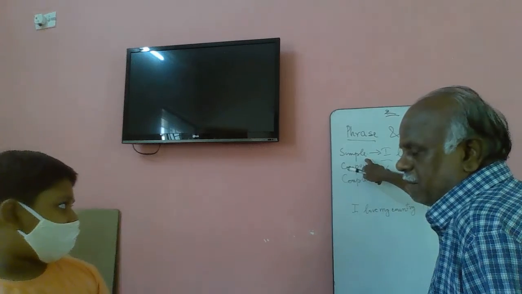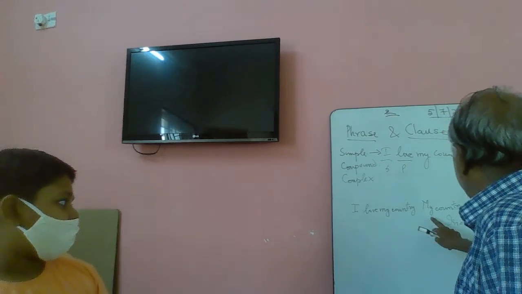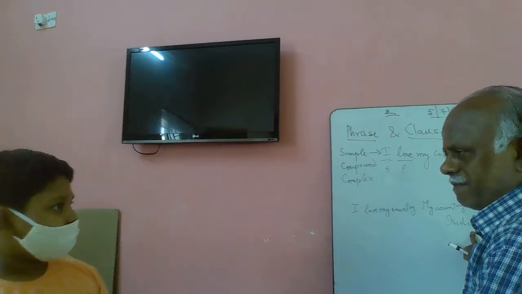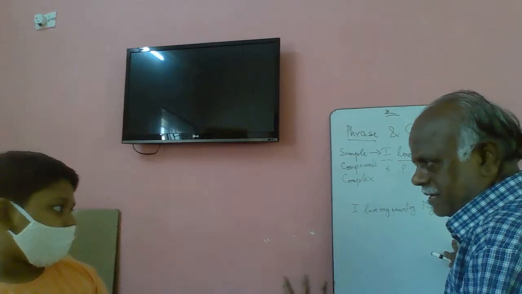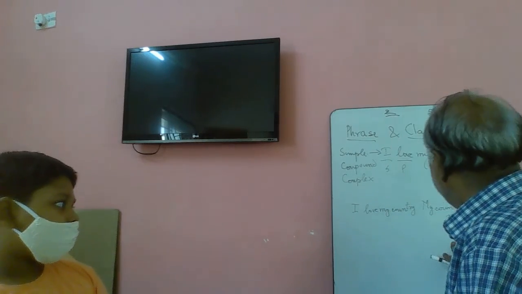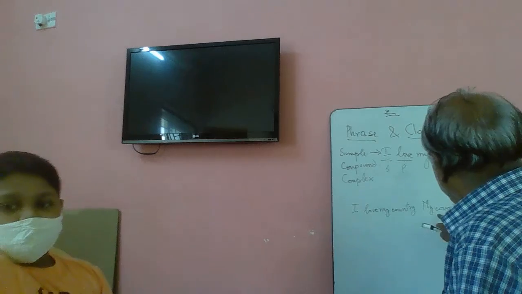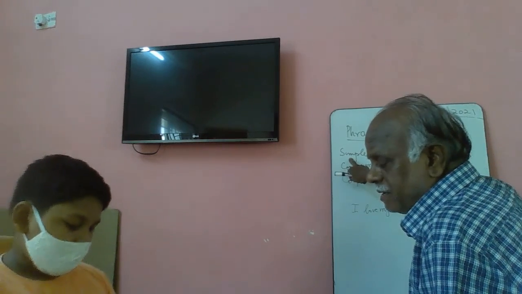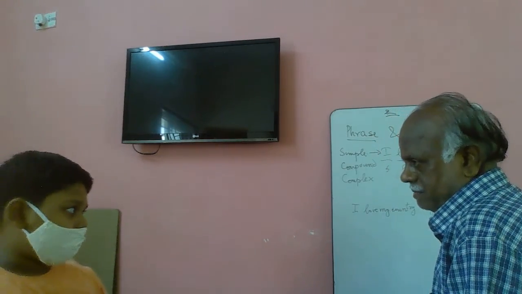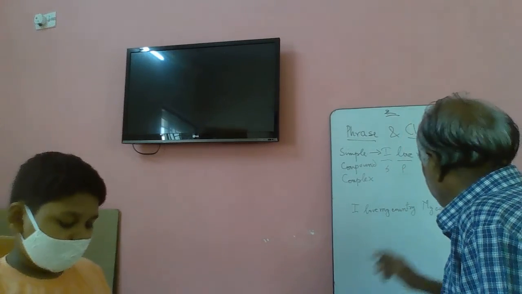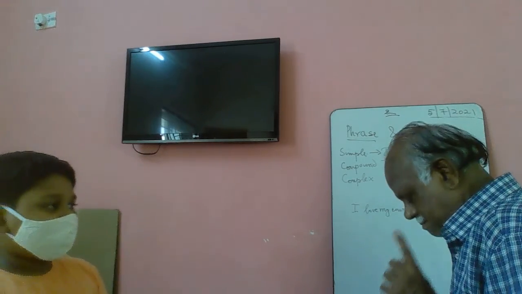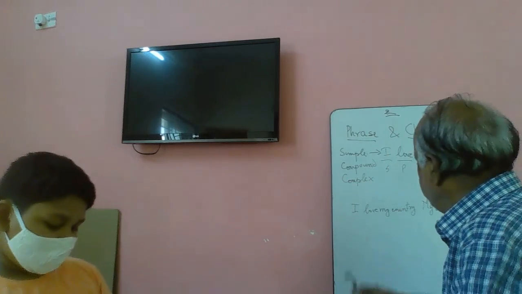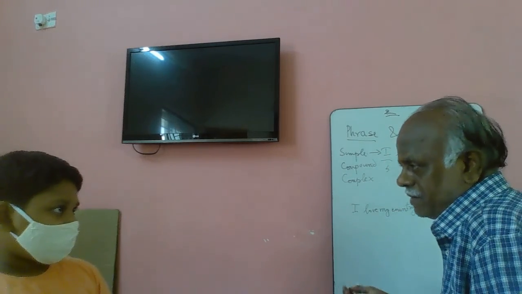This is an example of simple sentence, right? Similarly, my country is India, right? This also has one subject and one predicate. Object is not there or need not be there. You can forget. Okay. Now, this is also an example of simple sentence. Is it right? Why is it a simple sentence? Because it has subject and predicate. How many subjects you have to see? One subject and one predicate. That's very important. One subject, one predicate, and object if it is there.